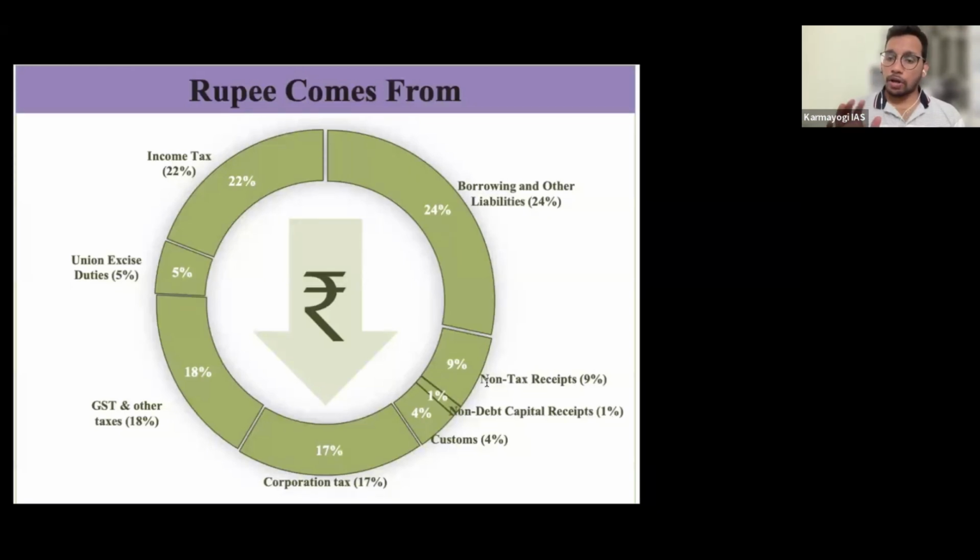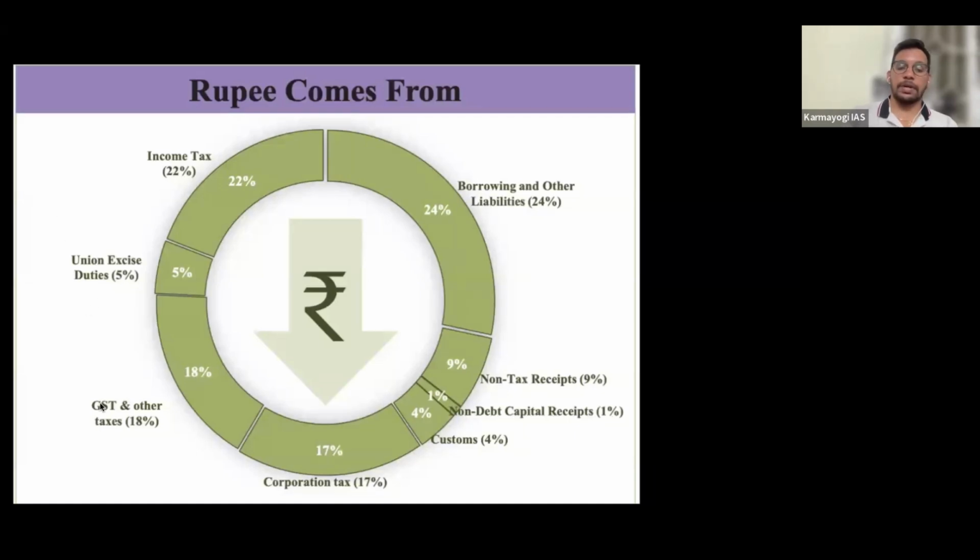I'm not talking about revenue. Okay, great. Out of the total receipts, borrowings and other liabilities are what need to be paid back. Then 22% of receipts is from income tax, which is a good sign, salaried employees. Then we have GST and other taxes. Beyond GST, we have taxes on petroleum, electricity tax, excise duty.